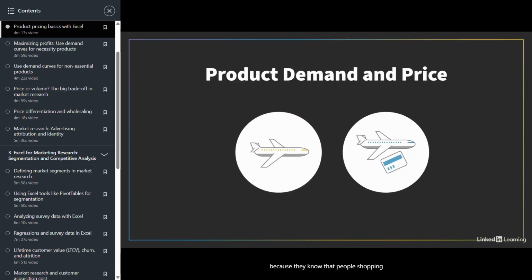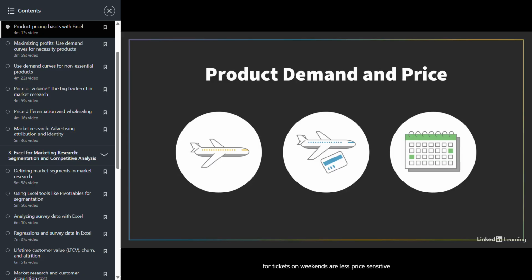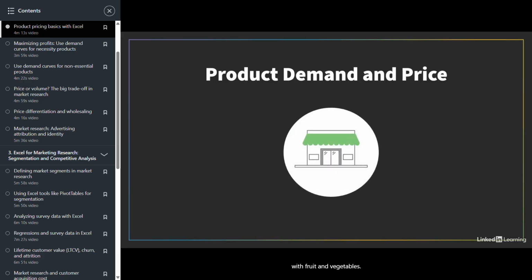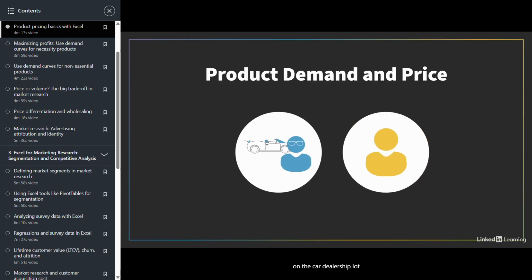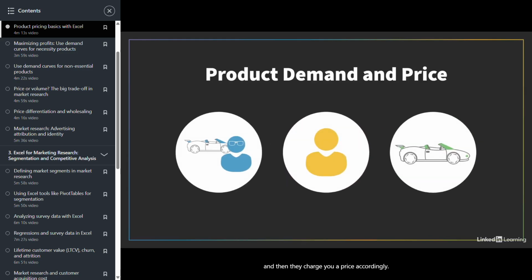Airlines raise ticket prices on weekends because they know that people shopping for tickets on weekends are less price sensitive than those shopping during the week. Grocery stores do something similar with fruit and vegetables. Car salesmen talk to you when you first arrive on the car dealership lot and try to figure out how much you need that new car, and then they charge you a price accordingly.